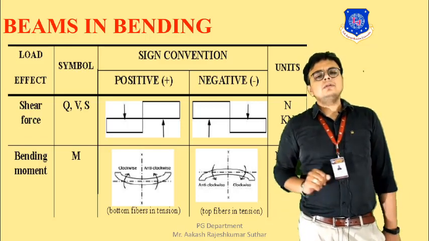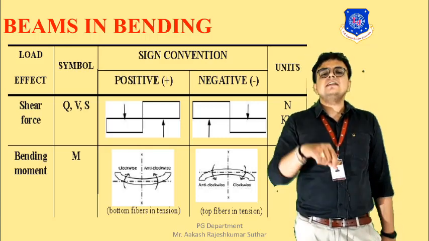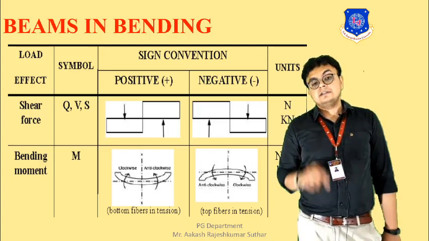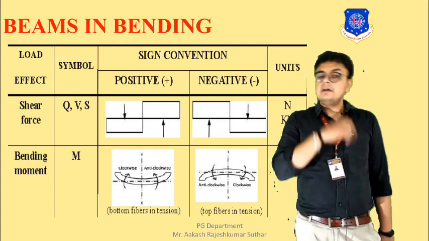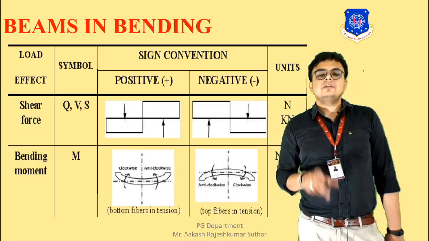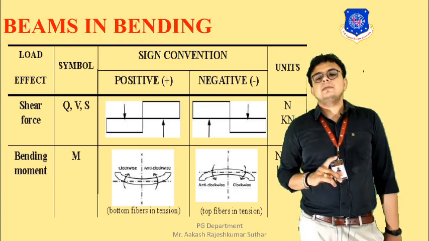Now talking about bending moment. If on the left hand side of the joint we have a clockwise moment, it is termed as positive, and on the right hand side of the joint, if we have an anti-clockwise moment, it is also termed as positive bending moment.